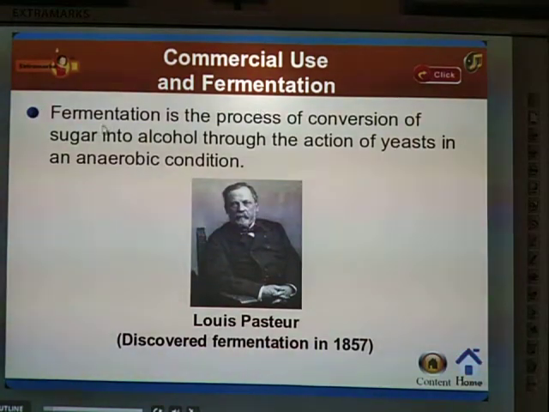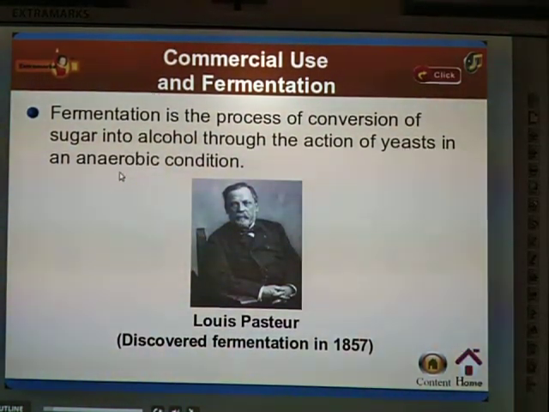See, next is the commercial use of fermentation. Fermentation is the process of conversion of sugar into alcohol through the action of yeast in an anaerobic condition. Anaerobic condition means what here?